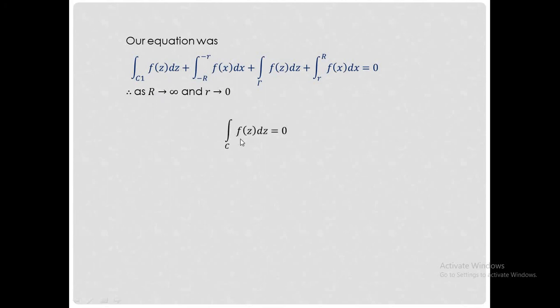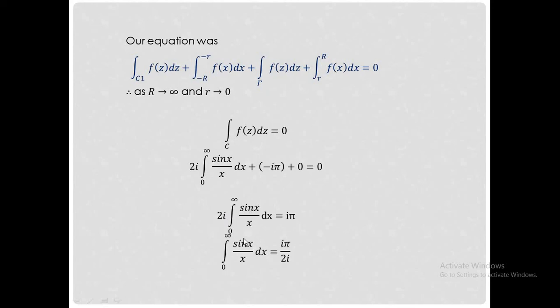Therefore, our equation integral over c f of z dz equal to 0 now becomes 2I into integral over 0 to infinity sin x by x dx plus minus I pi plus 0 equal to 0. That is 2I into integral over 0 to infinity sin x by x dx equal to I pi, and on taking 2I to this side and cancelling I, we get our required solution, that is integral over 0 to infinity sin x by x dx equal to pi by 2.